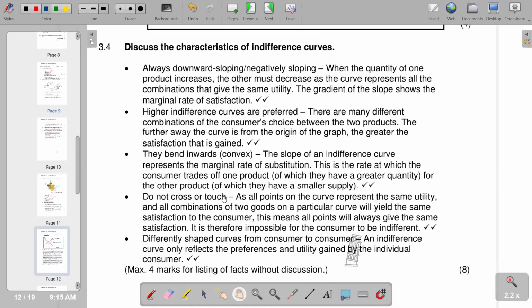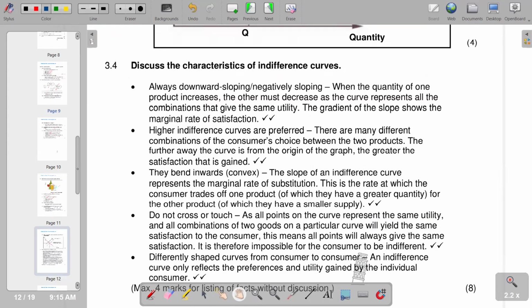They do not cross or touch one another. When we have an indifference map, that is when we have many indifference curves, we are not going to have a scenario whereby they intersect each other. They don't intersect each other. They show different levels of utility or satisfaction. So basically, that's what we have on 3.4.